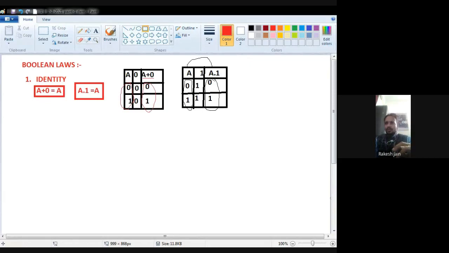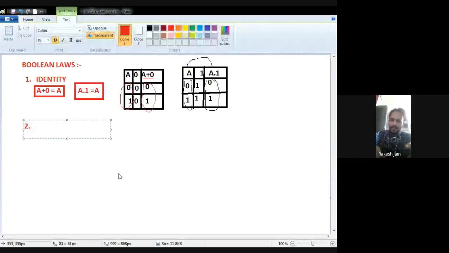I am going to write it down here. Second one is complement postulates, or complement law.